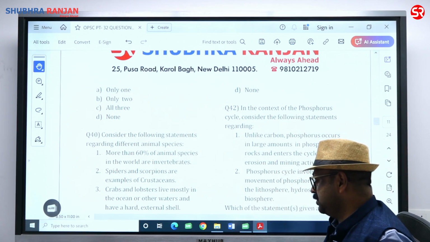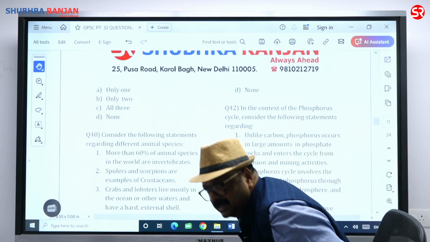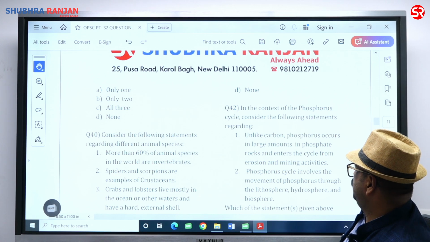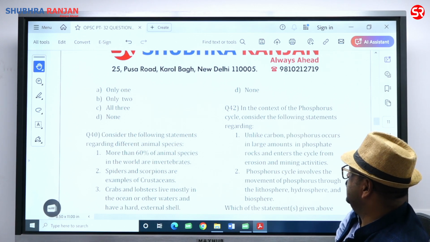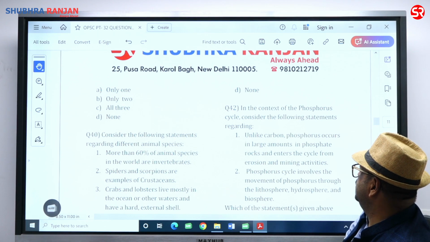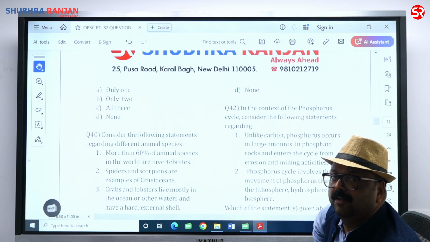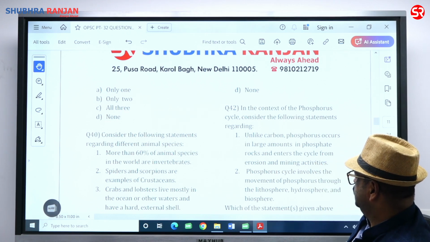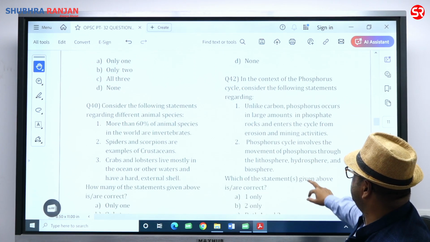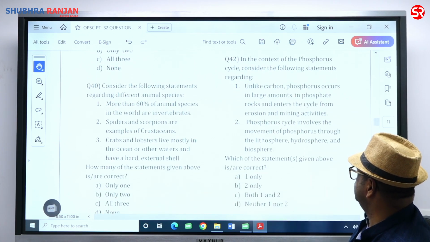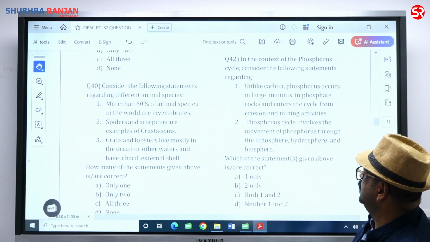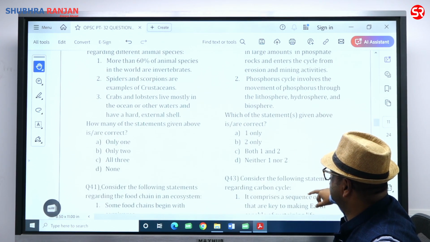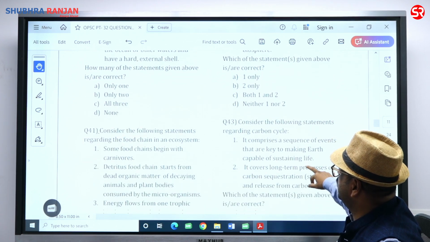Very correct. The phosphorus cycle is an example of an imperfect cycle, a sedimentary cycle, and it involves erosion, the conveyor belt of the ocean, and it takes a lot of time. Yes, statement 1 is correct. The phosphorus cycle involves the movement of phosphorus through the lithosphere, hydrosphere, as well as biosphere. Both statements are perfectly correct, and hence Charlie is going to be the right answer.